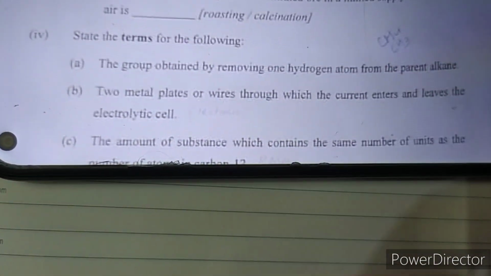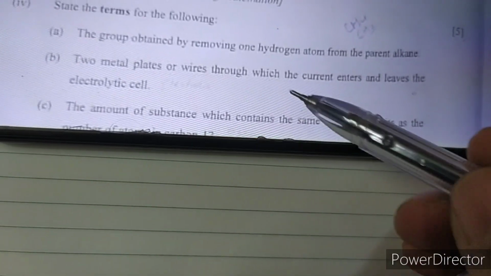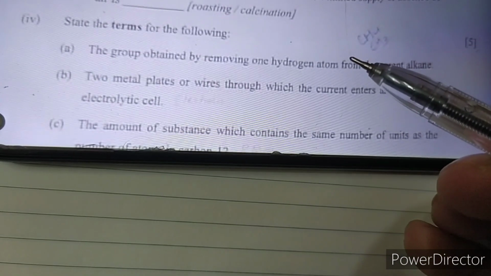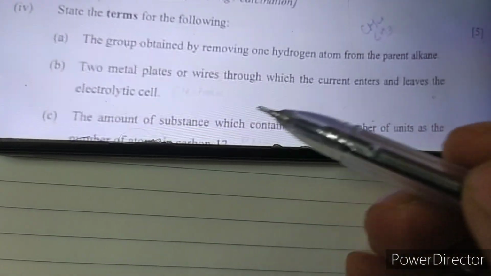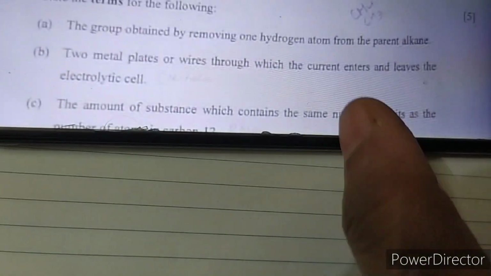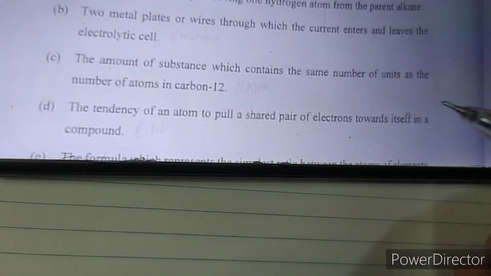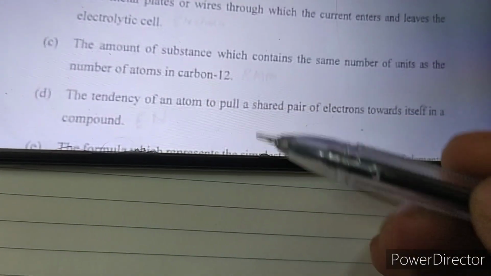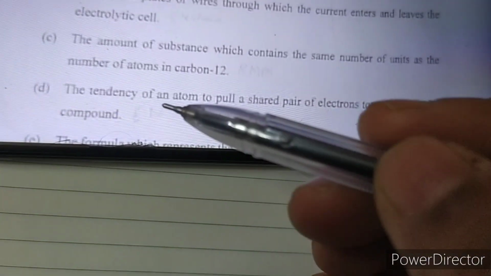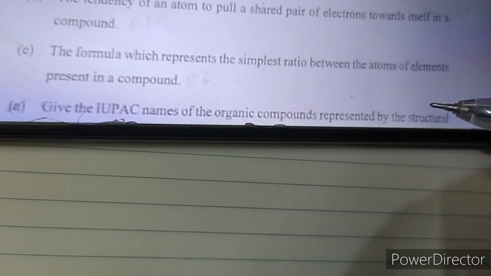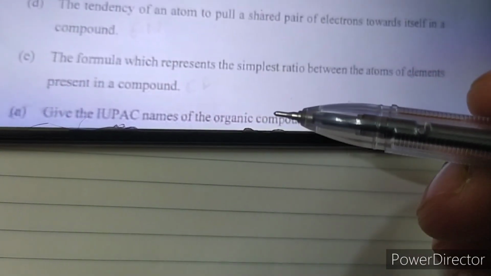Next is give one word or the suitable term. The group obtained by removing one hydrogen atom from the parent alkane is the alkyl group. Two metal plates through which current enters and leaves the electrolytic cell are called electrodes. The amount of substance which contains the same number of units as the number of atoms in carbon-12 is the mole. The tendency of an atom to pull a shared electron pair towards itself in a compound is electronegativity. The formula which represents the simple ratio between the atoms of the elements present in the compound is called the empirical formula.